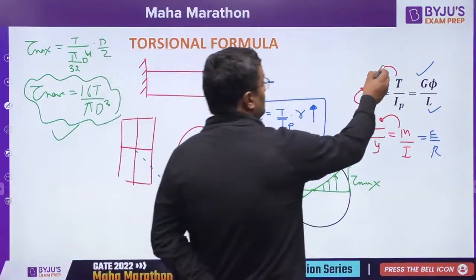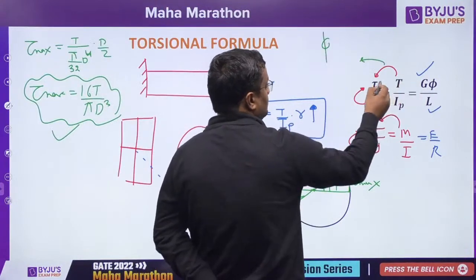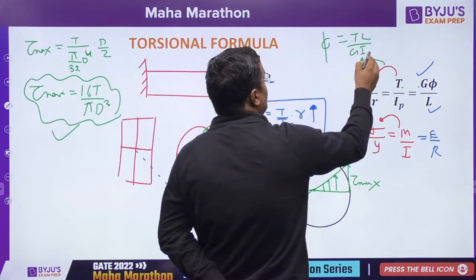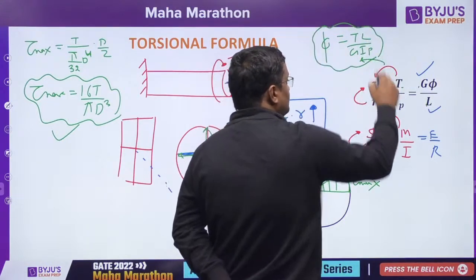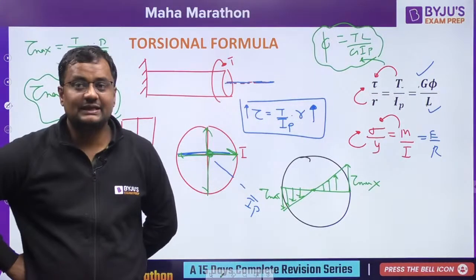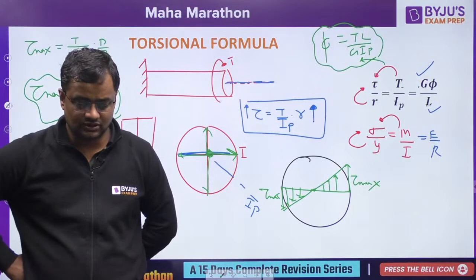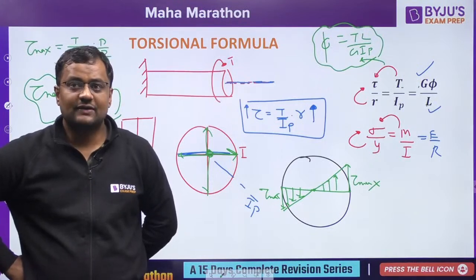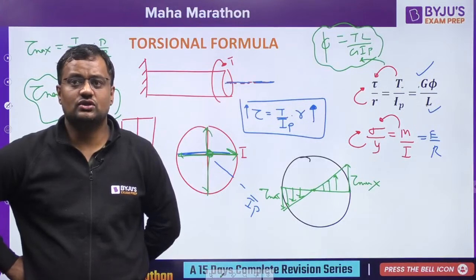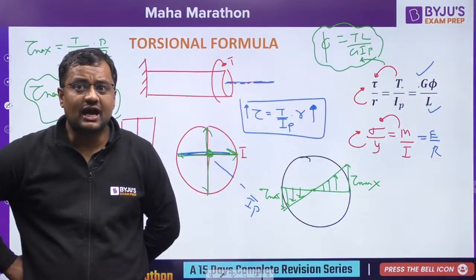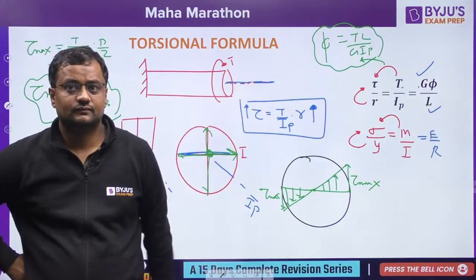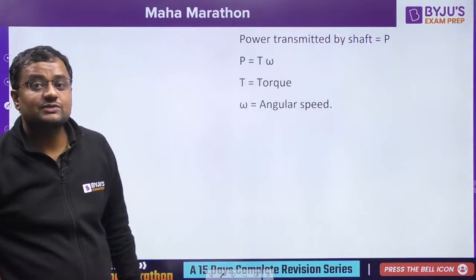And from here, guys, twist is given by phi is equal to TL by GIP. This GIP is also called torsional rigidity. Everybody, please let me know in the comment box, have you understood this or not? Any doubt here?